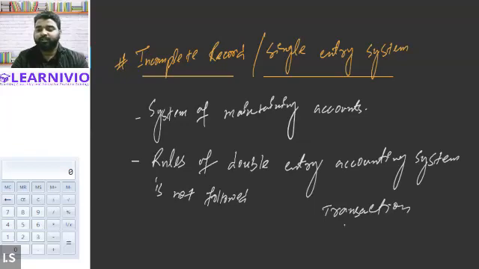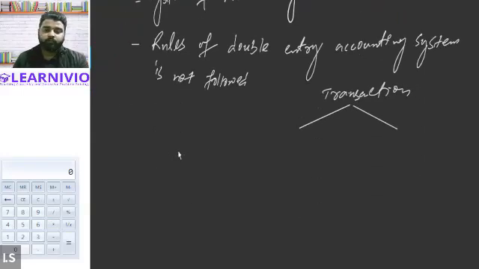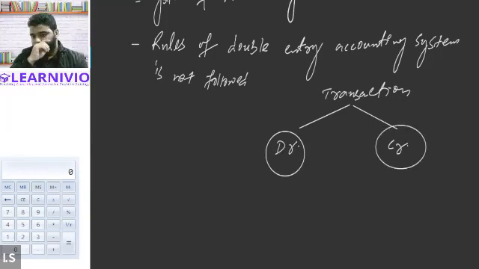every transaction has at least two aspects. That means it will eventually affect at least two accounts. That is, every transaction will have two impacts: one is the debit aspect, the other is the credit aspect. That means every transaction must be recorded at two places, in two accounts, and in one account we will be debiting the transaction, and in the other account we will be crediting the transaction.